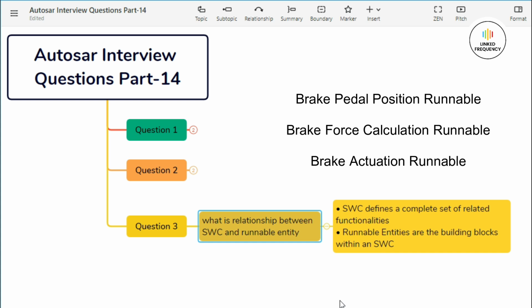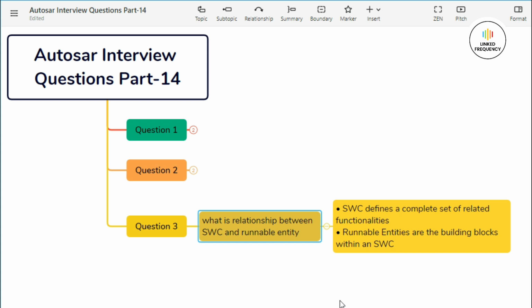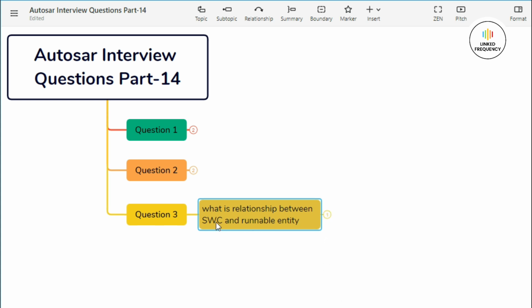So each of these runnable entities perform a specific task within the overall functionality of the braking system software component. The RTE ensures that these runnable entities are executed at the appropriate time based on the system's configuration and events, such as when the brake pedal position changes or at regular time intervals. So this was a short detail for our third question.